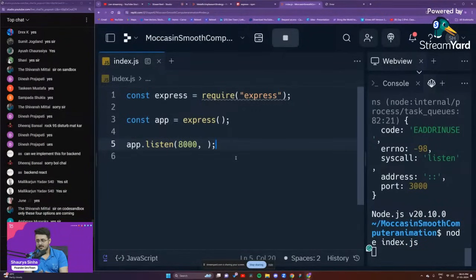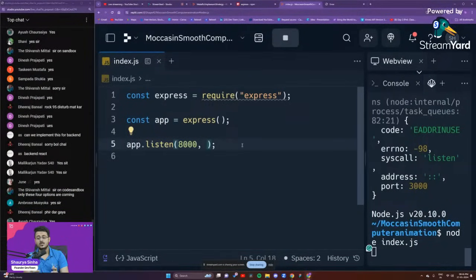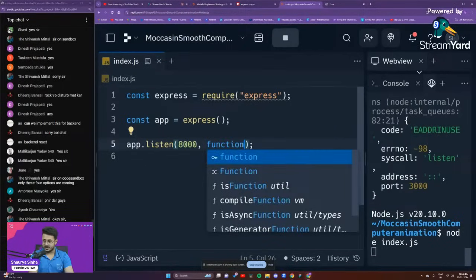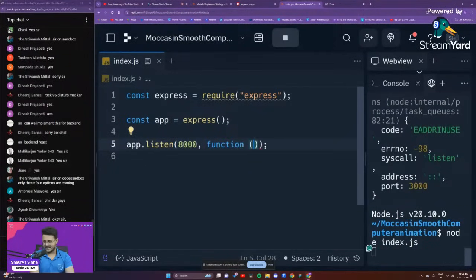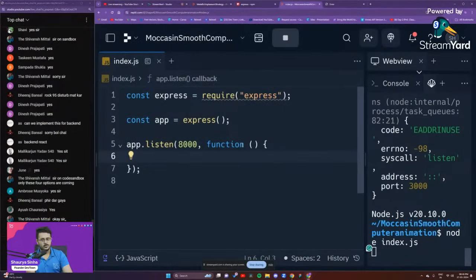Okay. So like I said, everybody, this callback function is going to be used only once. We are never going to reuse it. So this is what we call an anonymous callback function. We will not provide it with any name. It is an anonymous callback function, guys. So function, just that, parenthesis, we are not going to provide it with any name, and just put up what you want this function to do.